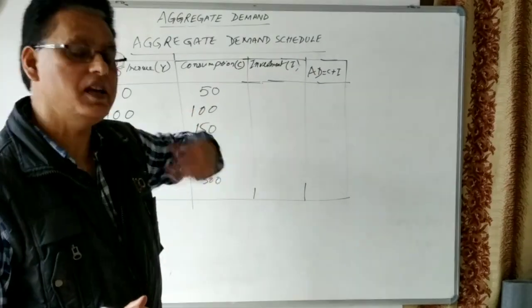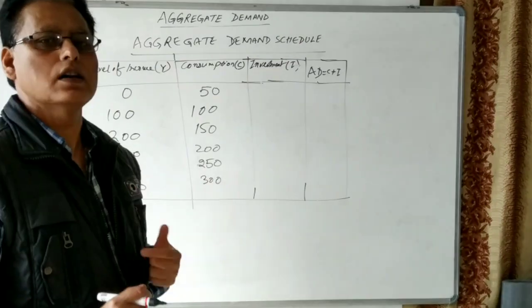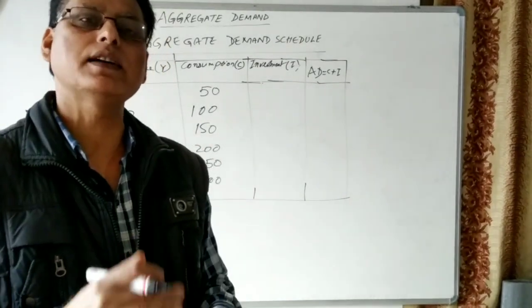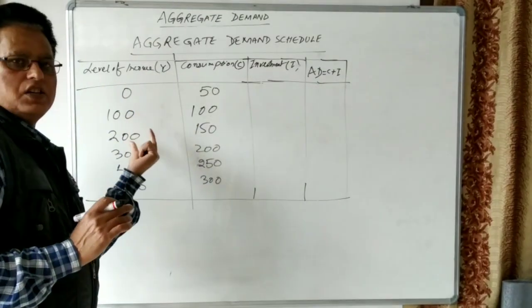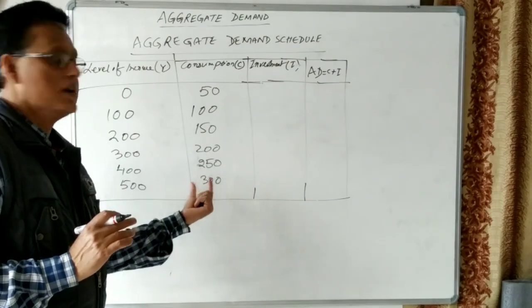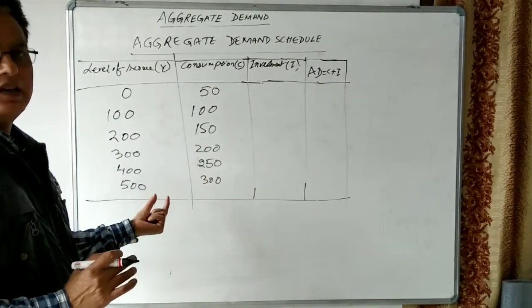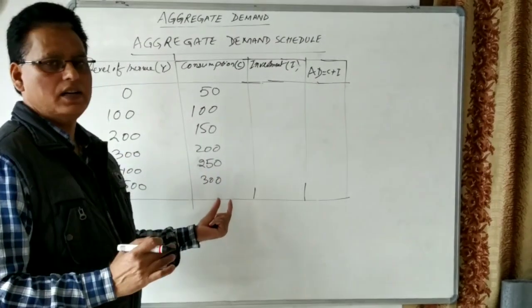But the increase in consumption is less than the increase in the level of income, because when income increases more and more, people have started saving. So the consumption increases, but not equal to the increase in the level of income, because people of the economy started saving.